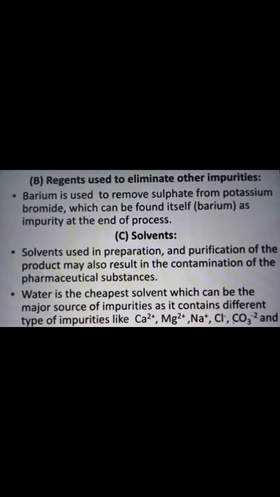Water is the cheapest solvent, but it can be a major source of impurities as it contains different types of impurities like calcium, magnesium, sodium, chloride, carbonate. These are the impurities present in the solvent during the manufacturing process.